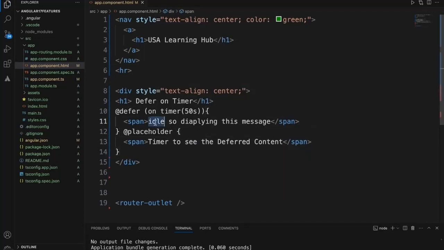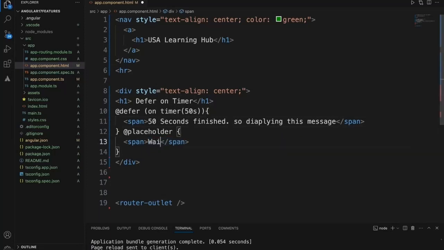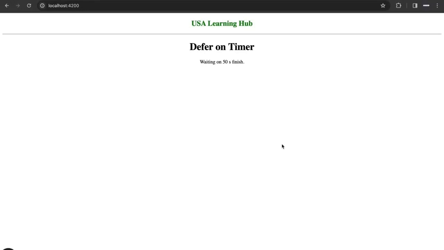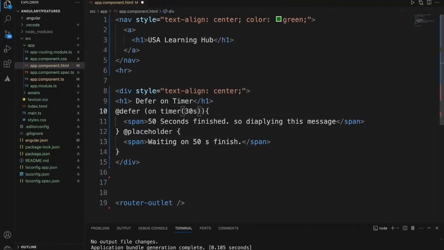So basically, 50 seconds finished, so displaying the content. Waiting on 50 seconds to finish. The way it works is, right now if you go to the screen, it is waiting on 50 seconds to finish, and after 50 seconds automatically it will display the other message. Let's see. I think 50 seconds is too much. Let me just reduce it to 30 seconds or maybe 15 seconds, because it's taking time.